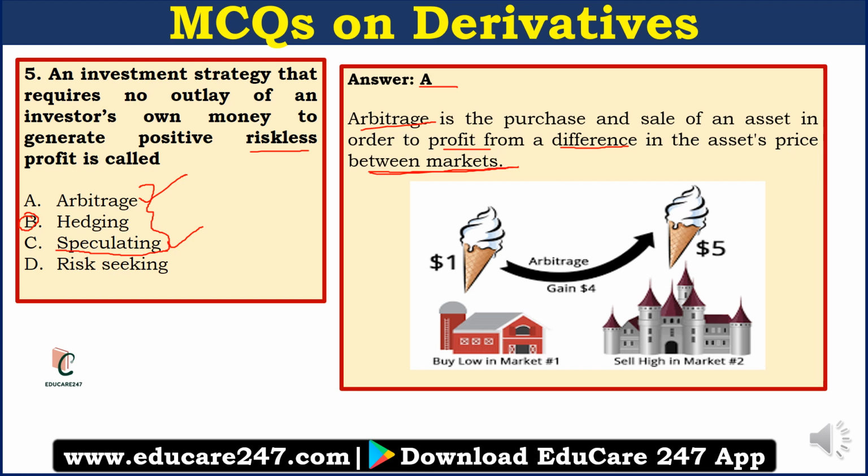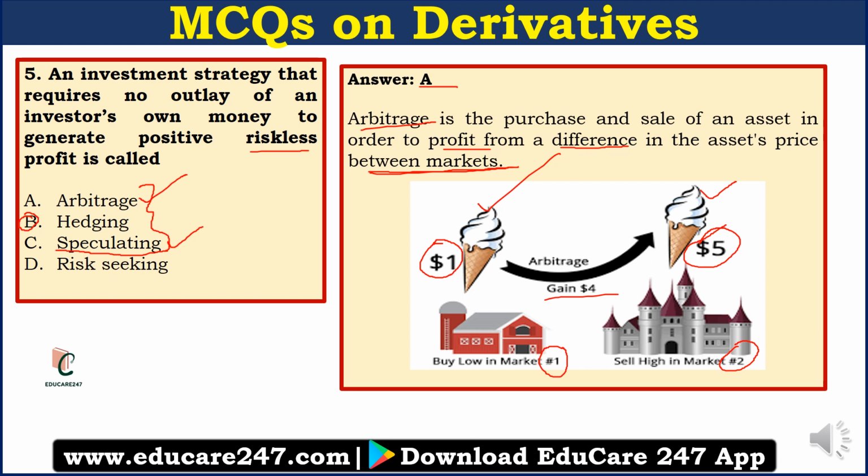So let's understand this better with the help of this example. Let's say there are two markets, market 1 and market 2. And the commodity we are dealing with is ice cream here. So the price of the ice cream in market 1 is $1 and in market 2 is $5. So what you can do is buy the ice cream in market 1 and sell the ice cream in market 2, and you can make a $4 gain in between, right? So this is just a simple, very easy example of arbitrage.